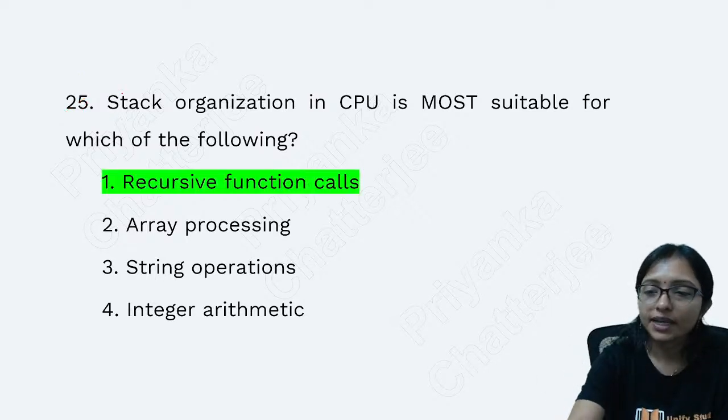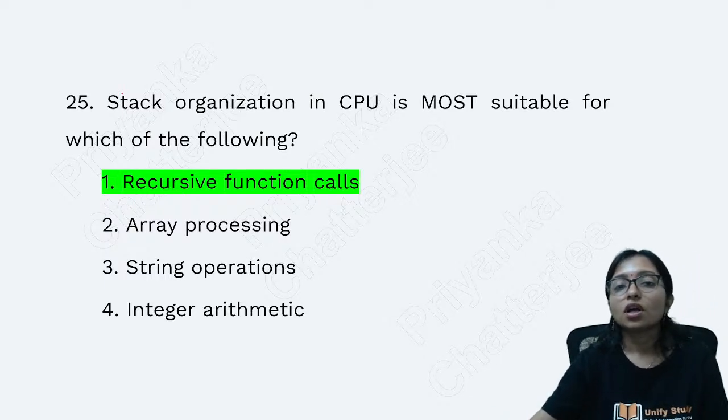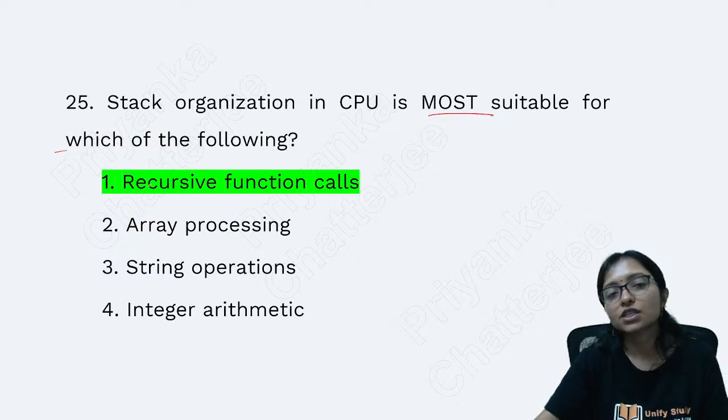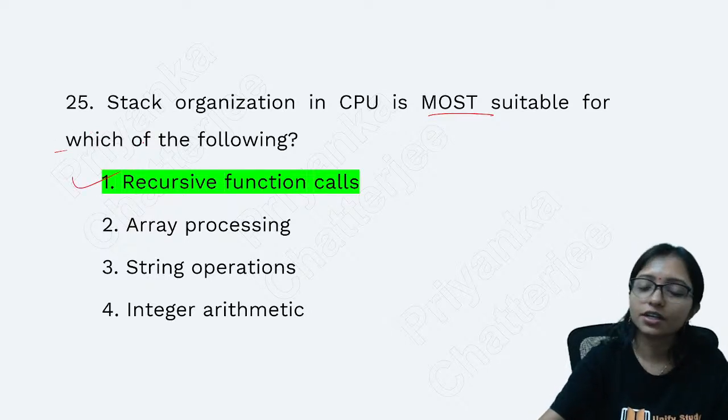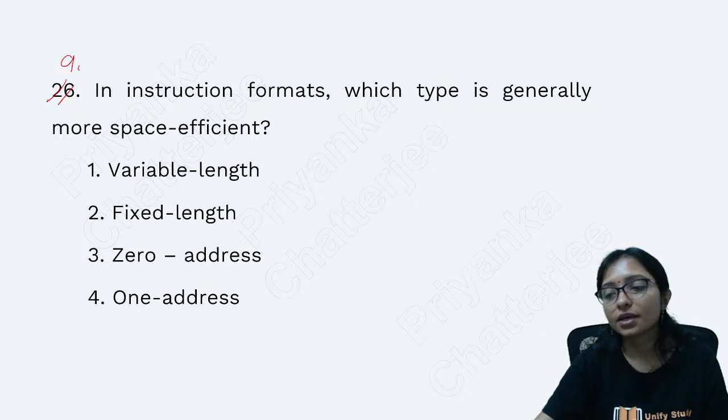Yes, question number 8 answers are coming. Stack organization in CPU is most suitable for which? That is for recursion. In recursion we are always using a stack, right? Question number 9.